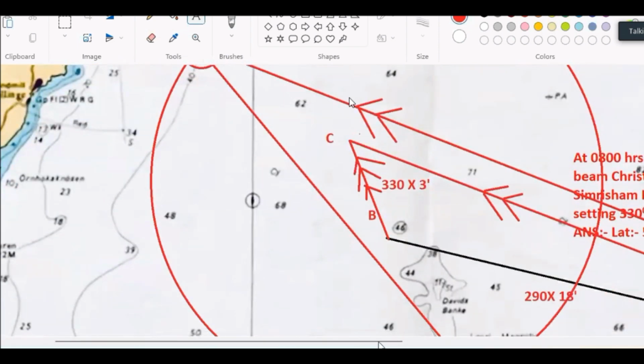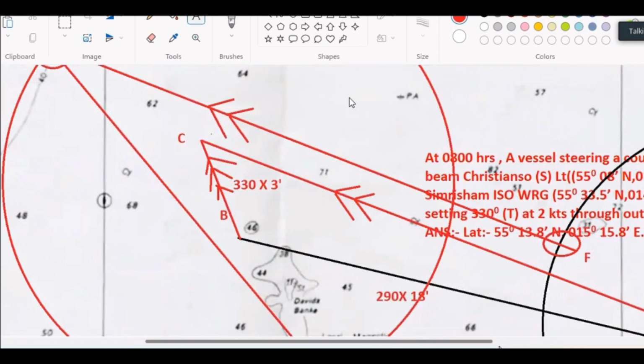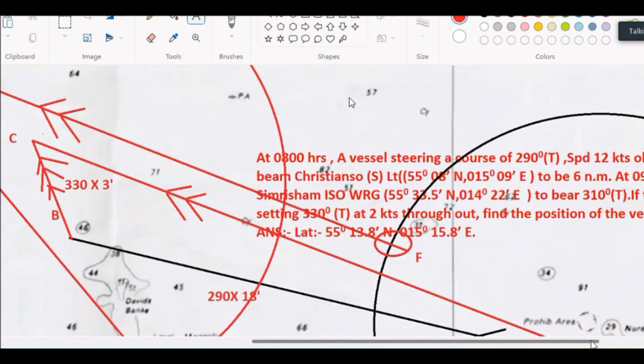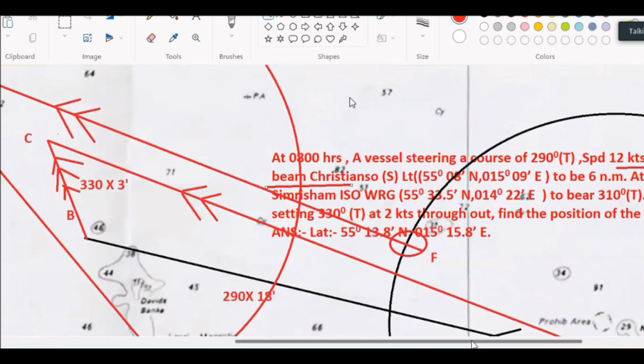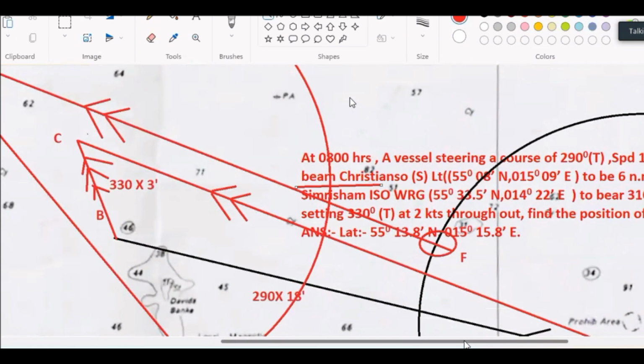What is mentioned in the question? A vessel steering, forward of the beam, observes. Sir, you said this distance made good will be equal to EF? Yes, the distance made good is the same, sir. It will be the same. That matched. That means that my F point is correct.